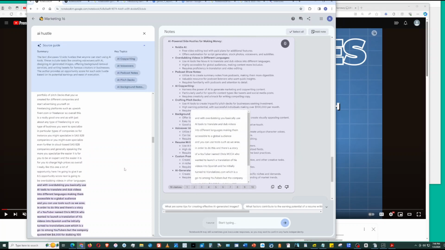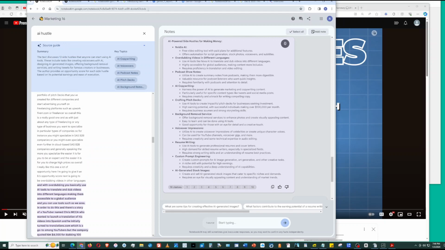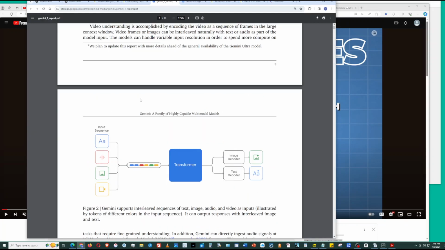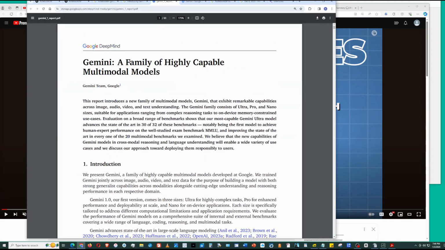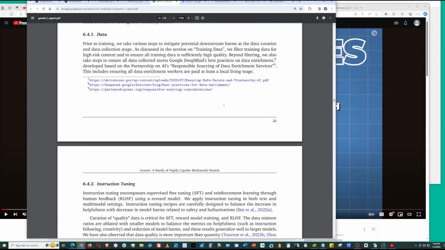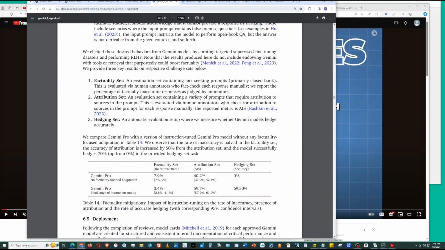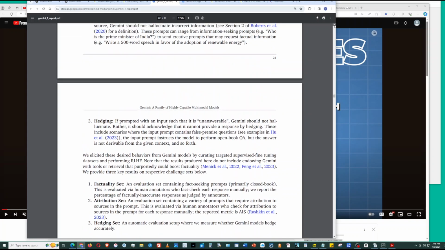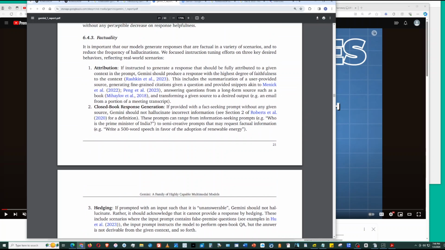So Google, I read their technical report, which is here. And in here, they talk about how they try to increase the accuracy or reliability of Gemini's artificial intelligence. They call it factuality. So attribution or citation. It's faithful to the original source, and it can also tell you where it got it from. So that way a human can fact check it.